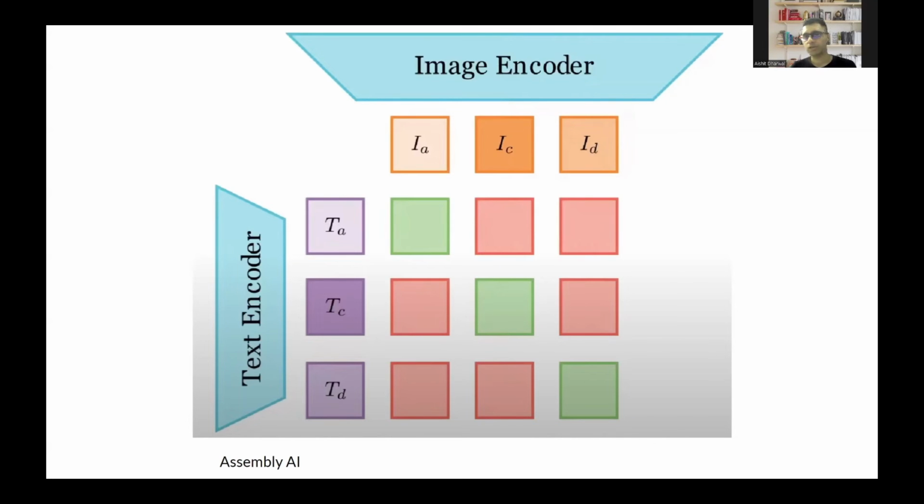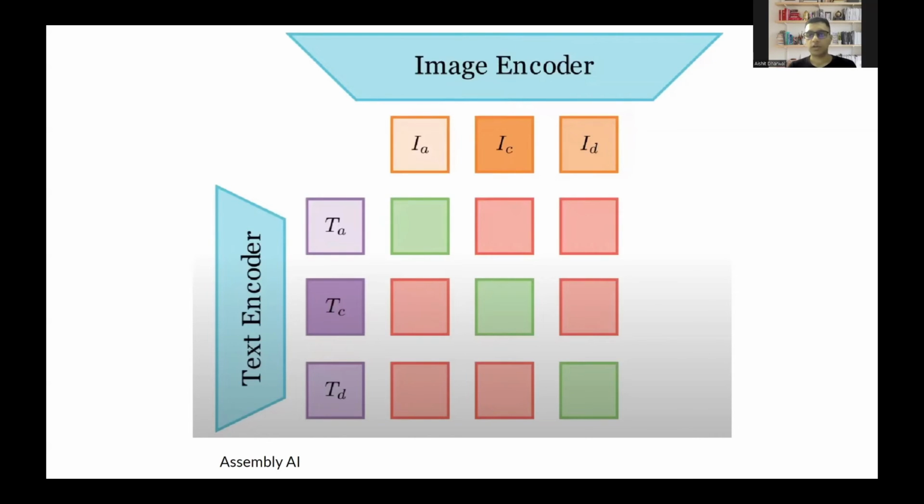Same for an image encoder. So let's say you have an image of an apple, and you have the text written apple. The text encoder will convert the text apple into a vector, and similarly the image encoder will generate a vector from the image of an apple.